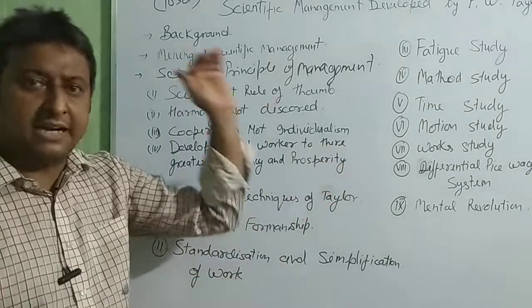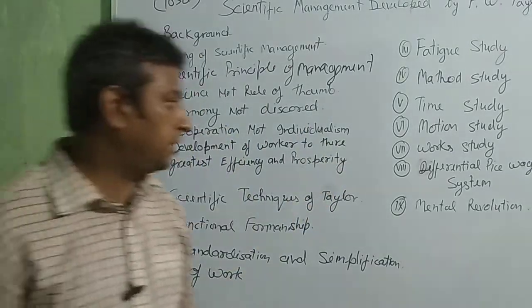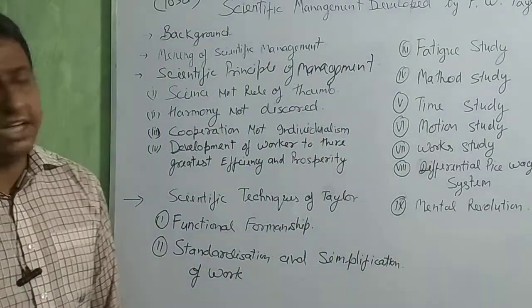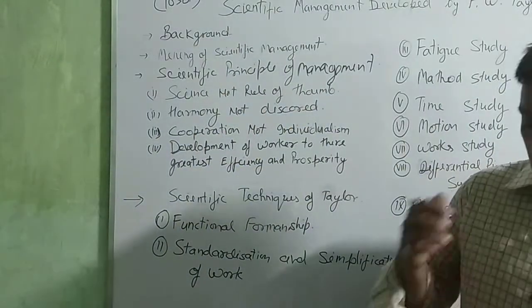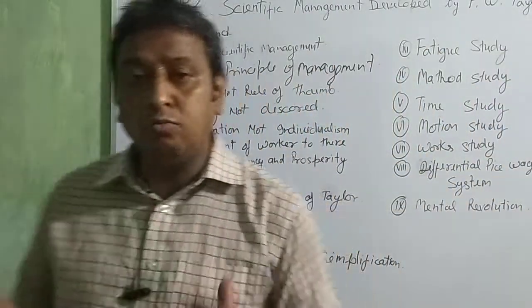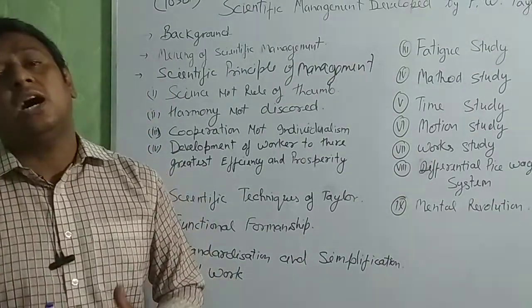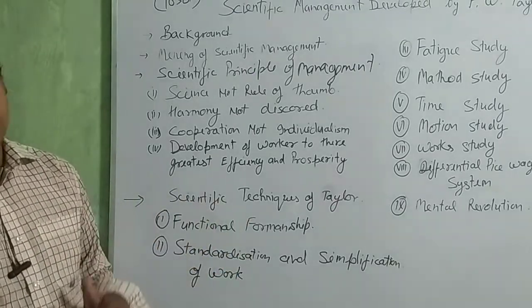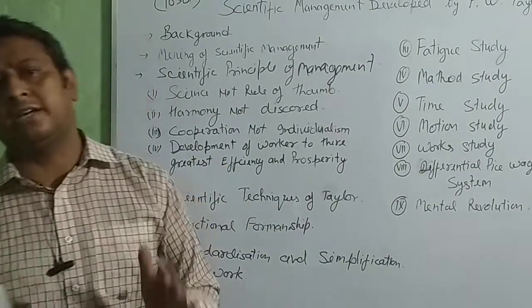Okay, go for the next, motion study. In this study, management tries to study the motion of the worker: how much motion or how many motions are done by the worker, and which are unproductive motions. Because as you well know, during production, many workers give some time to production and some time to rest or unproductive things, and that rest time is unproductive motion.